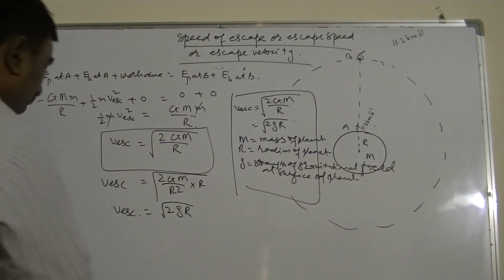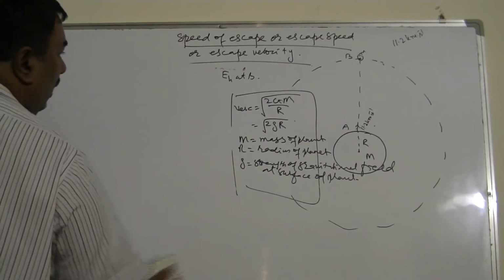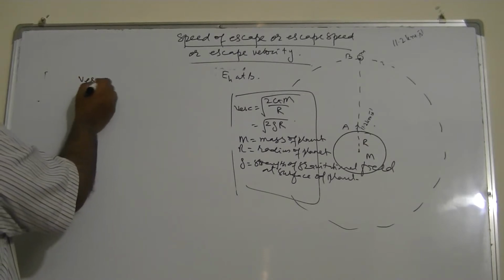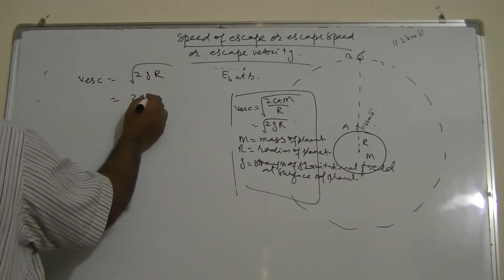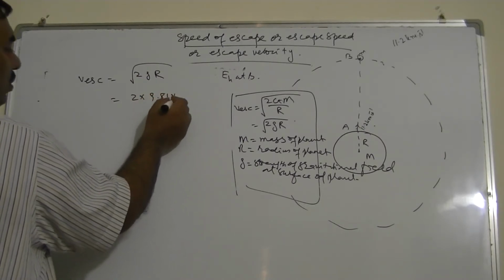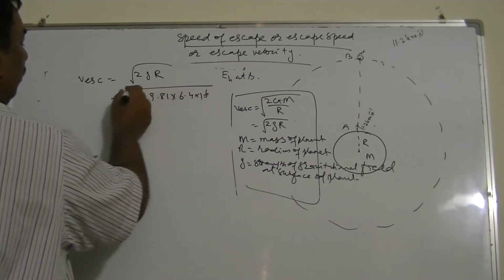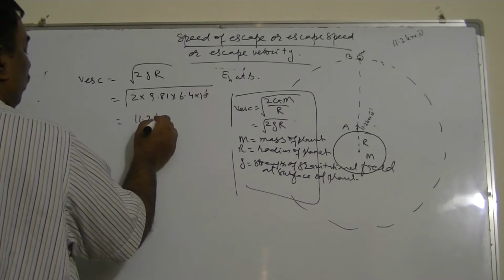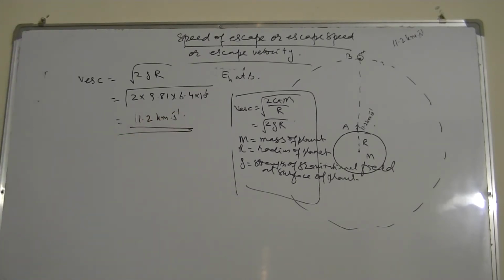So I can calculate the speed of escape on the surface of the earth, although I told you it is 11.2 km per second, but let us calculate. v_escape is equal to the square root of 2gR. So it's 2 into g, which is 9.81, into R, which is 6.4 into 10 to the power 6, under the root, and if you calculate, it comes to 11.2 kilometers per second to 3 significant figures. That is the speed of escape, or escape velocity.